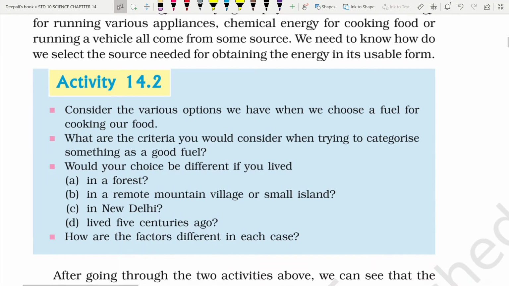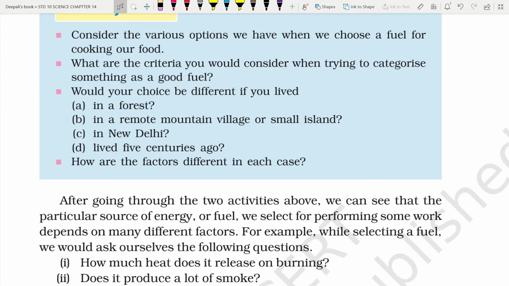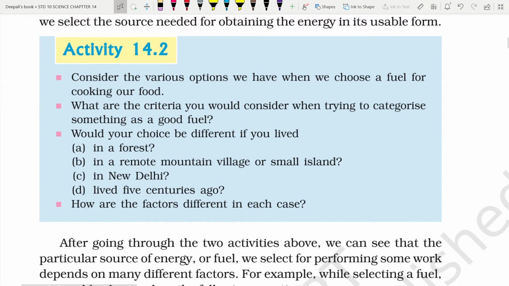What are the criteria you would consider when trying to categorize something as a good fuel? What would be different if you lived in a forest, in a remote mountain village, or on a small island, or in New Delhi, or lived a few centuries ago? How are the factors different in each case? So, we can easily tell according to this